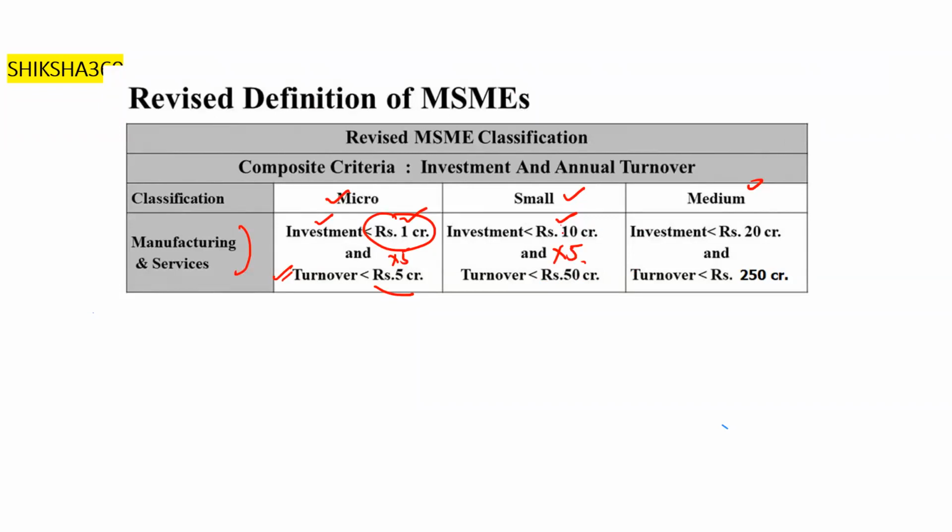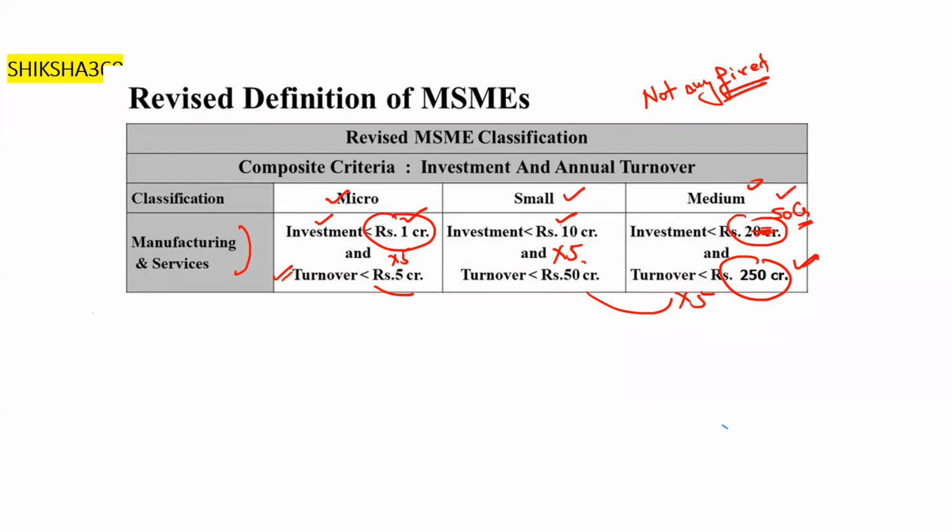Here, if the investment is 20 crore, then we have to multiply it. I think there is some issue here. Here the investment is up to, I think, 50 crore. Please clarify whether it is 50 or 20. The turnover is to be 250 crore. As such, there is not any fixed limit.